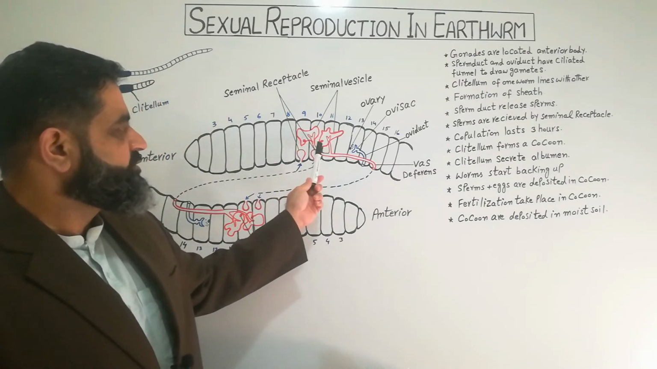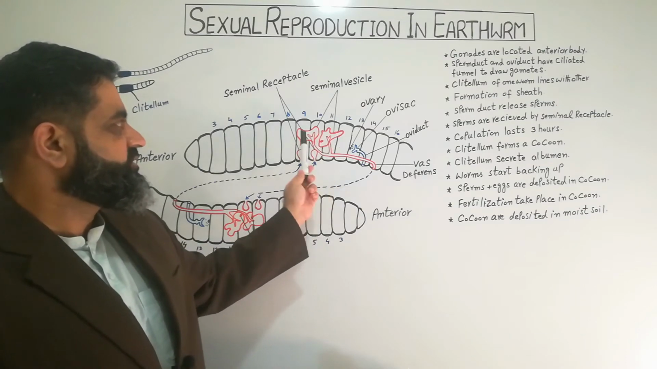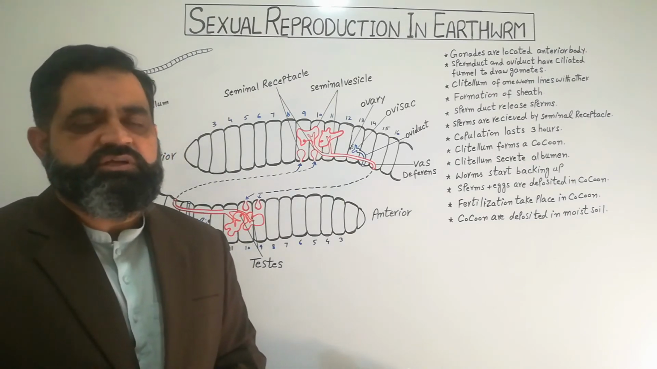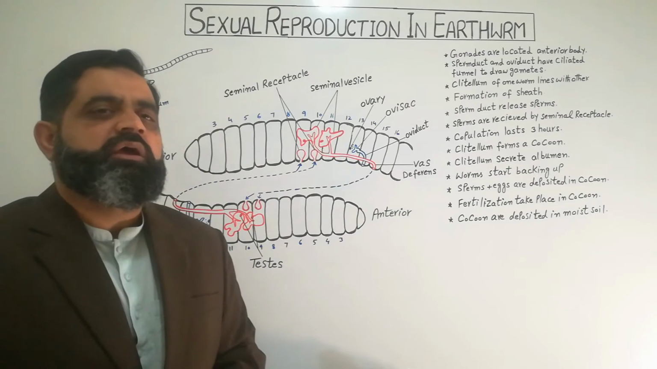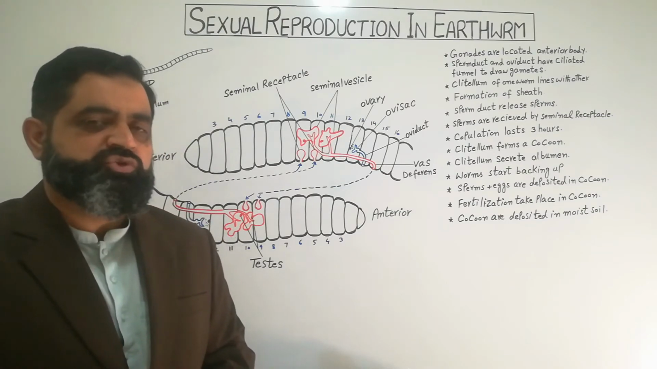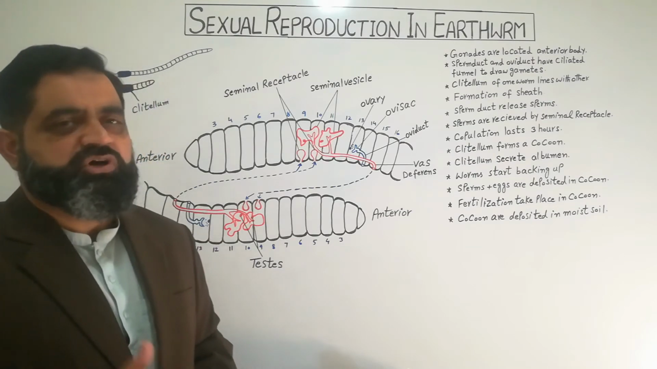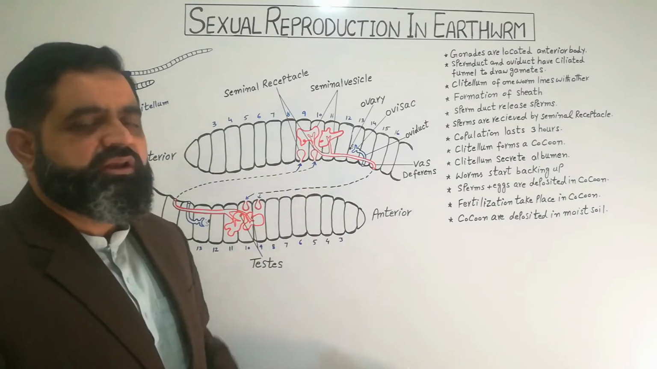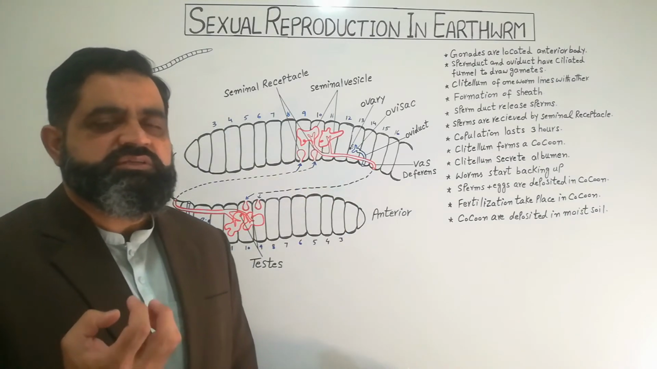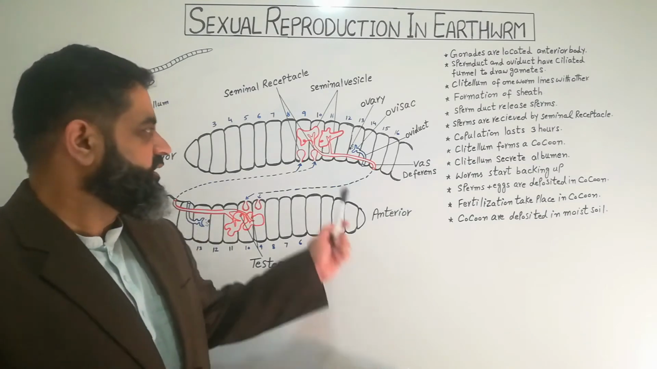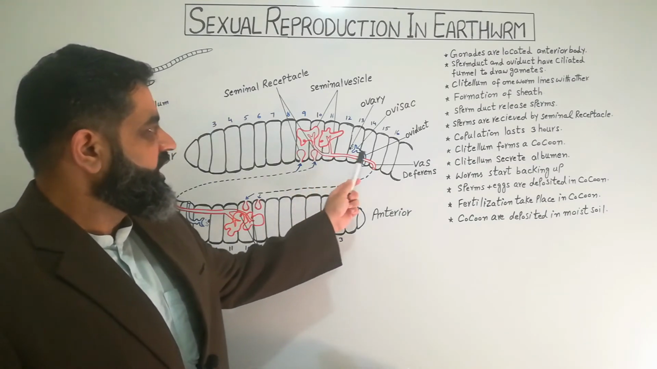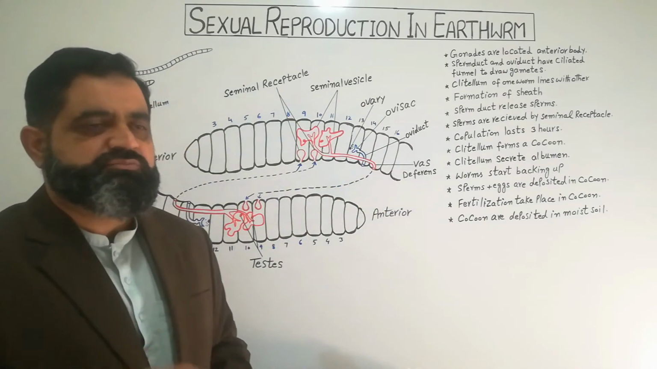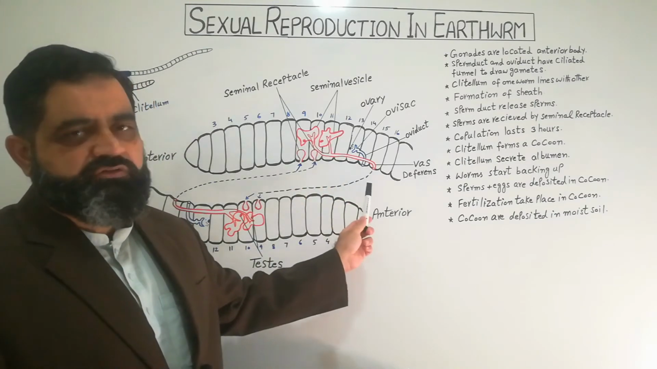When sperms are produced in testes, they are released into a sac-like structure which is known as seminal vesicle. The function of seminal vesicle is to store the sperms and to mature the sperms. After storage and maturation, these sperms are moved into another part which is known as sperm duct. Sperm duct has a funnel-like opening which has cilia, and they can draw the sperms into the duct. This duct is known as vas deferens, which transports the sperm from seminal vesicle to the outside of the body.